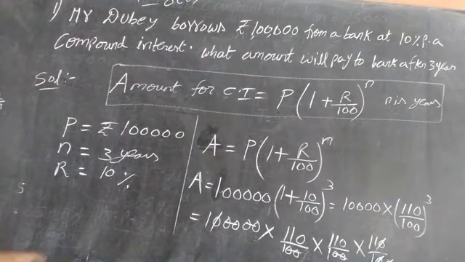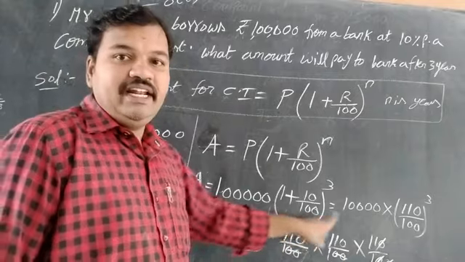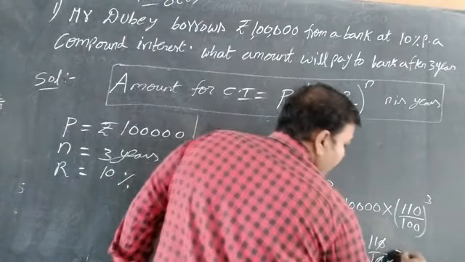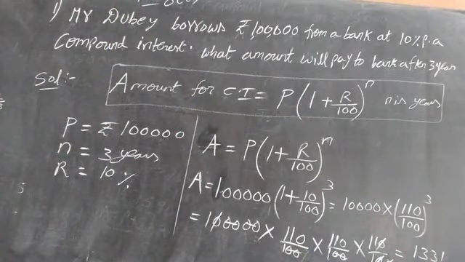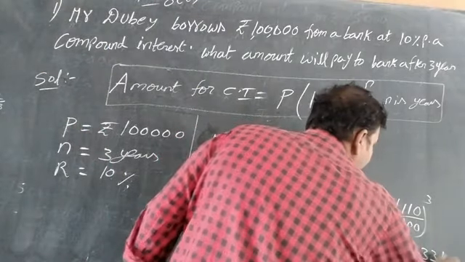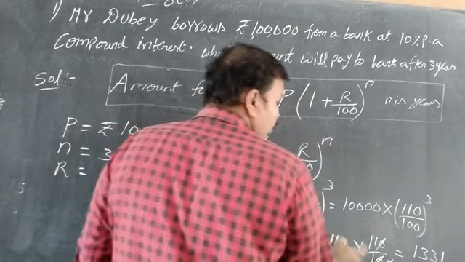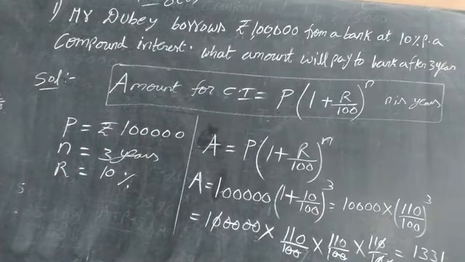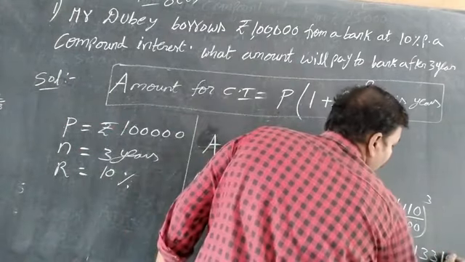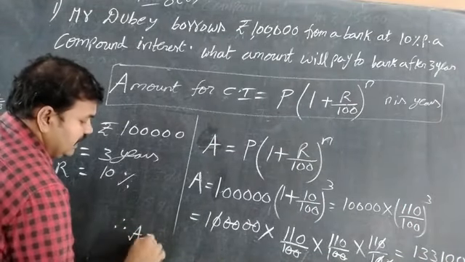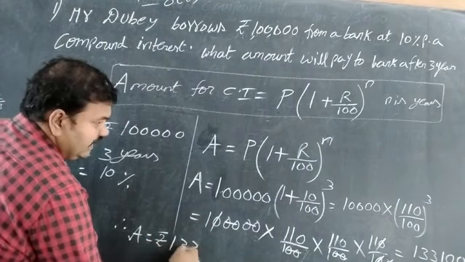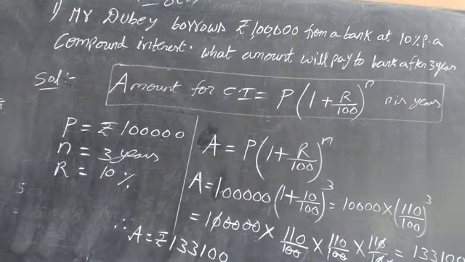Now multiply. What is left in the numerator is 11, 11, 11. 11 elevens are 121, and 121 times 11 is 1331. After that, how many zeros are left? 1, 2. So keep the 2 zeros there. Therefore the amount is rupees 133100.